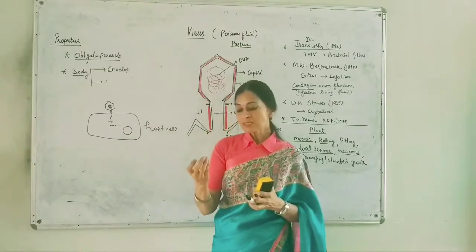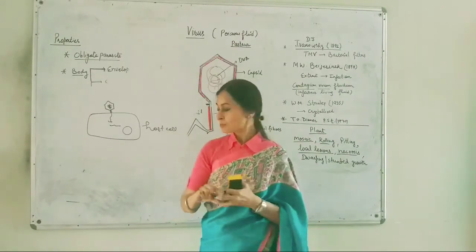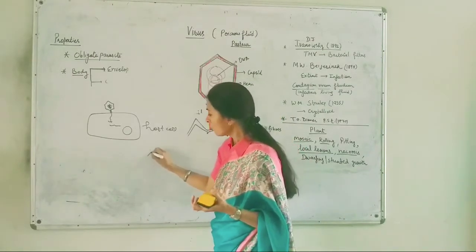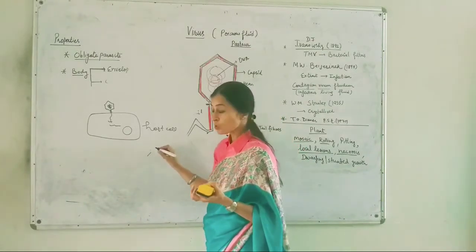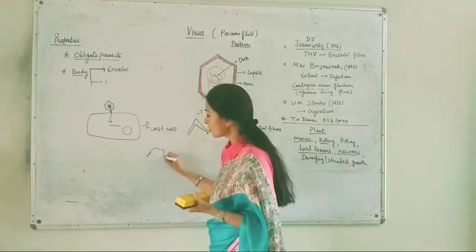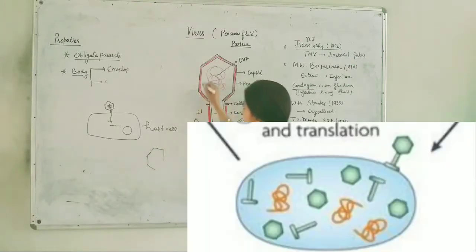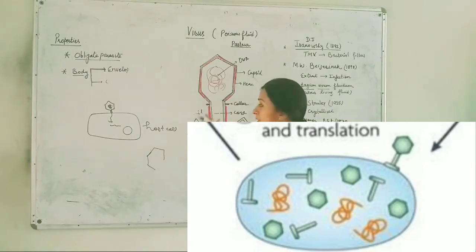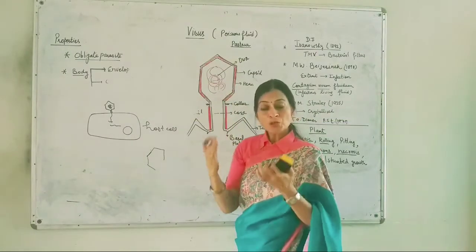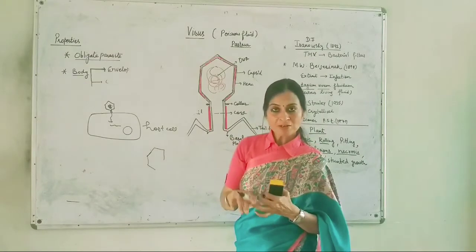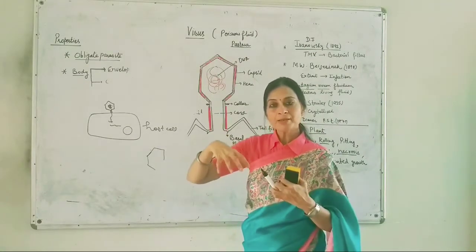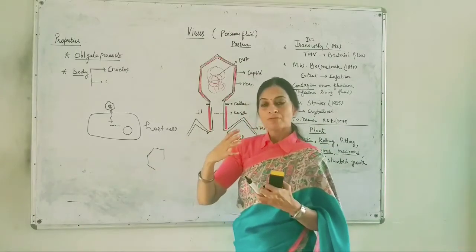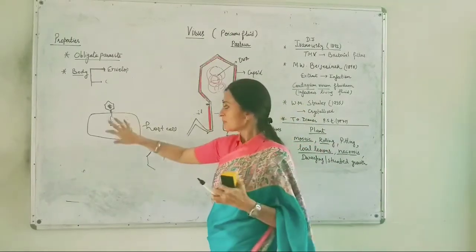To form new virus particles, they will need proteins to form the capsid cover, new nucleotides to synthesize their genetic material, and then it will be enveloped. All these materials are taken from this cell.